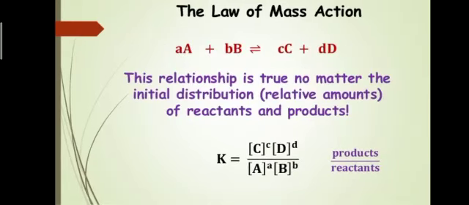At equilibrium, the rate of forward reaction, that is RF, will be equal to the rate of reverse reaction, that is RR. So Kf into the product of molar concentrations of the reactants, A and B, will be equal to Kr into the product of molar concentrations of the products, C and D. It means that the amount of reactant utilized will be equal to the amount of product formed.